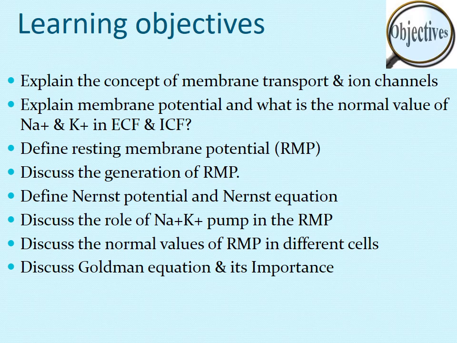Define resting membrane potential or RMP. Discuss how RMP is generated. Define Nernst potential and Nernst equation. Discuss the role of the sodium potassium pump in the generation of RMP. Discuss the normal values of resting membrane potential in different cells. Discuss the Goldman equation and its importance. So these are the learning objectives.